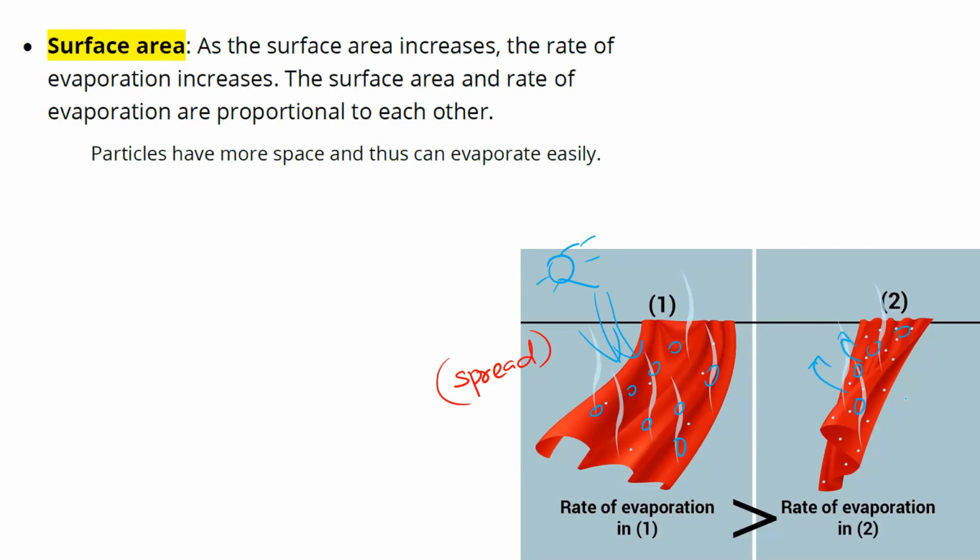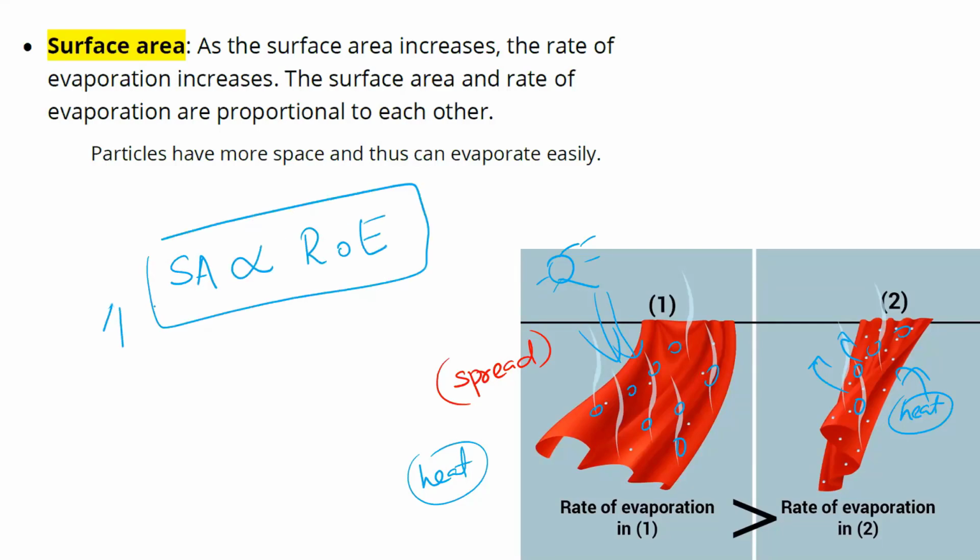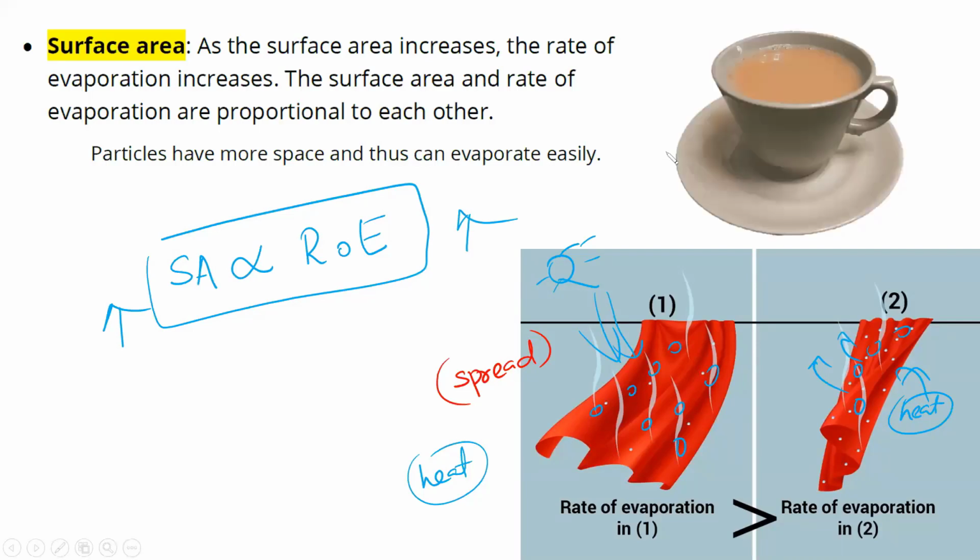And what is the result? Only a very small amount of heat will affect the particles, whereas in this case, all the particles will get an adequate amount of heat. So evaporation will be more effective if surface area is more. I can also write that surface area is directly proportional to rate of evaporation. More surface area, more evaporation. Clear? Take one more example.